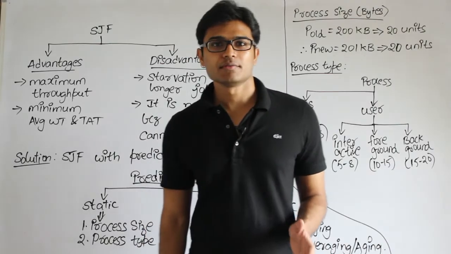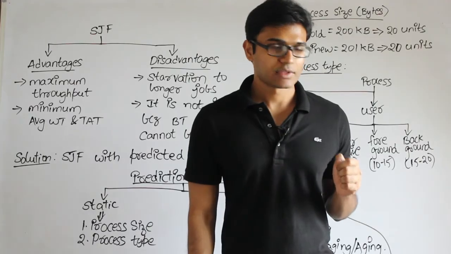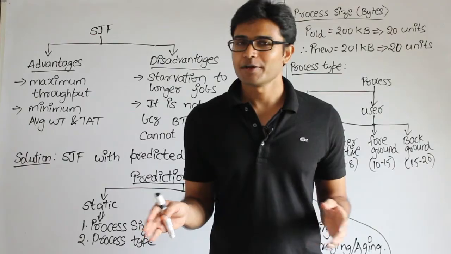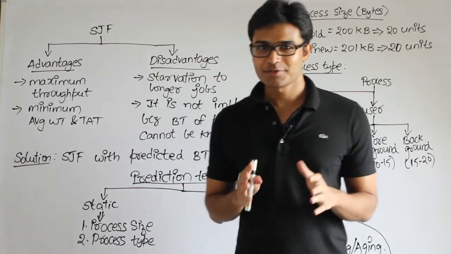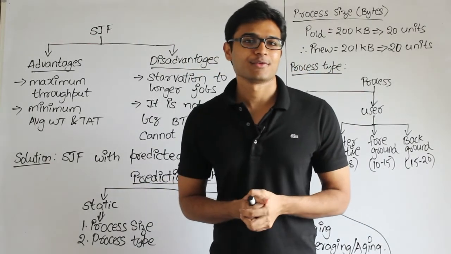So shortest job first is the best known scheduling algorithm as of now, but there is a small problem with this. The problem is it is the best one, but you cannot implement it. What is the use of it, isn't it? It is the best one for sure, but then you cannot use it, right? So what is the reason?